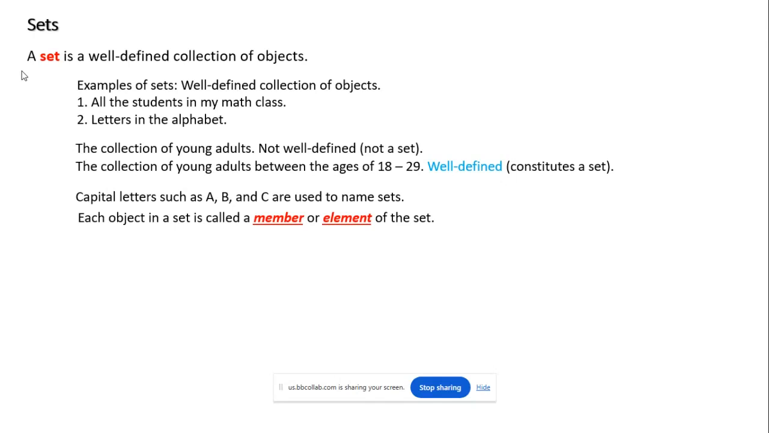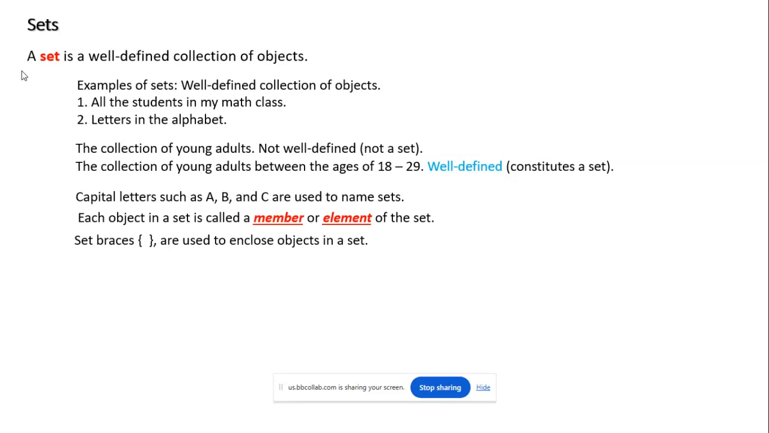Now each object in a set is called a member or an element of the set. For me, when I'm doing my presentation, I'm more familiar with the name element, so you're going to hear me say the word element more than member. But what that just means is these are the objects in the set. So for instance, going back to the young adults, an element in that set would be a young adult of 18 years old or a young adult of 20 years old. It's an element in the set, or again a member, but you'll hear me say element more than member.